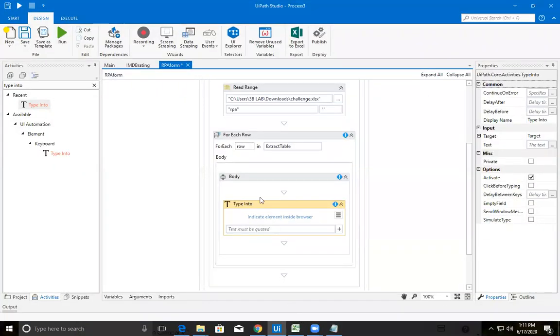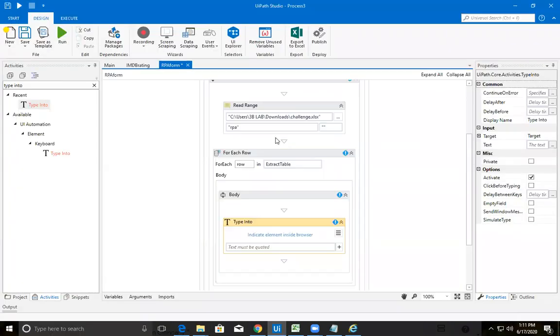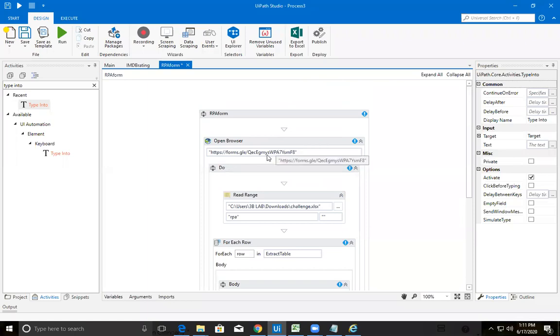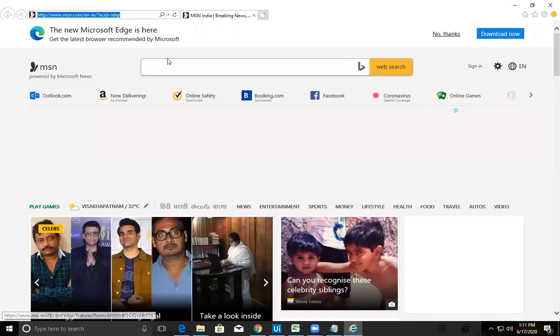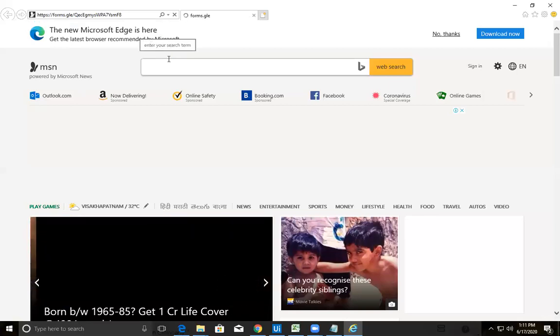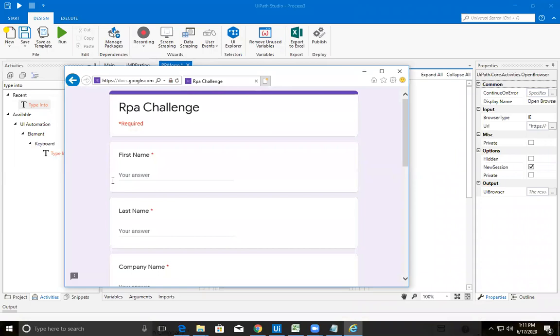So better open this URL in your IE. Okay, I need to get that URL. Yeah, I need to open that in my IE. It was opening.